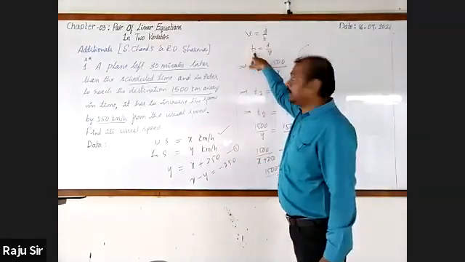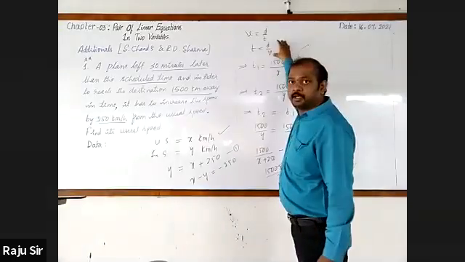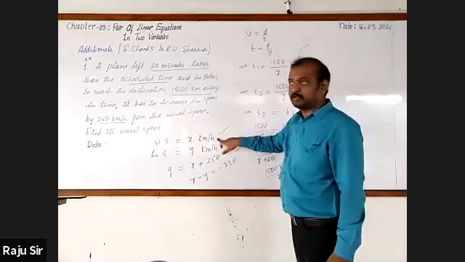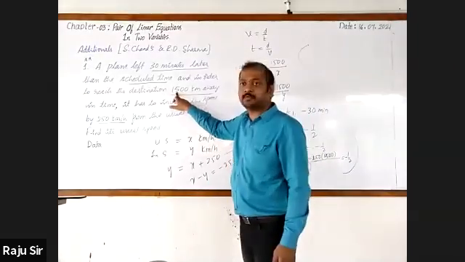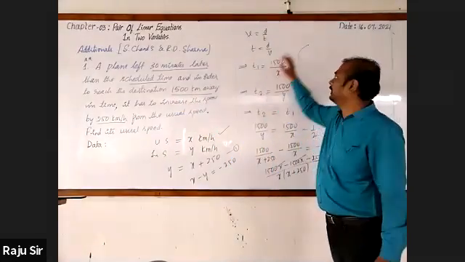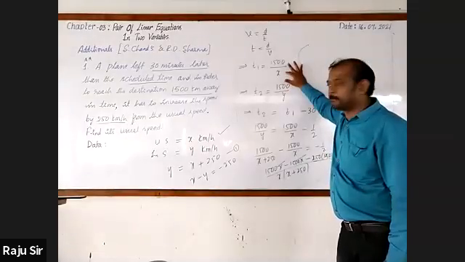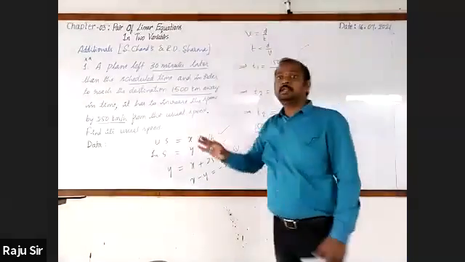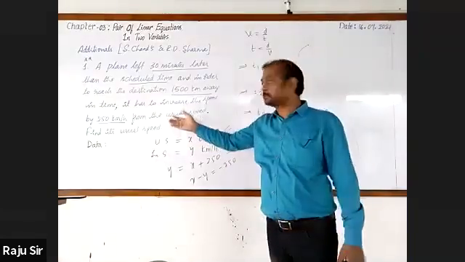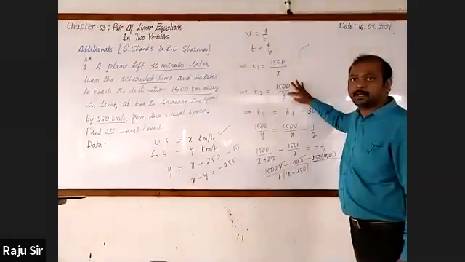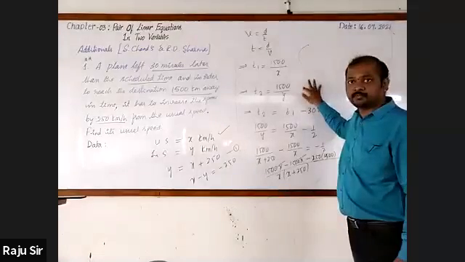Next, we know the time formula: time is equal to distance by speed. In the first case, if it moves with the usual speed to cover the distance of 1500, the time taken will be 1500 by x hours. If it moves with the increased speed, the time taken is 1500 by y hours.